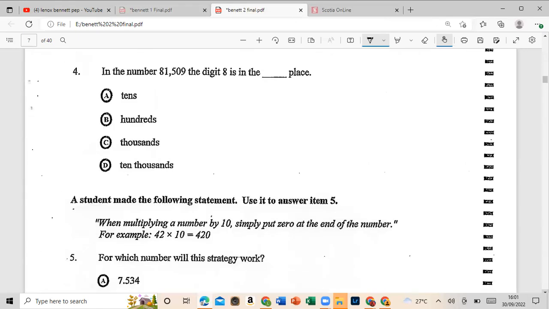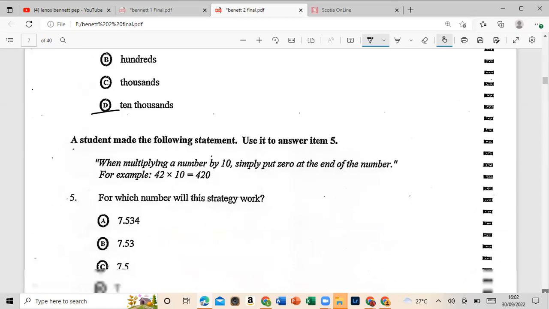In the number 81,509, the digit 8 is in the, so we're going to look at the digit 8. First we look at where the digit 8 is, and it is right here. So we have the ones, tens, 100, 1,000, and 10,000. So that would be 10,000. All right, let's look at number 5.